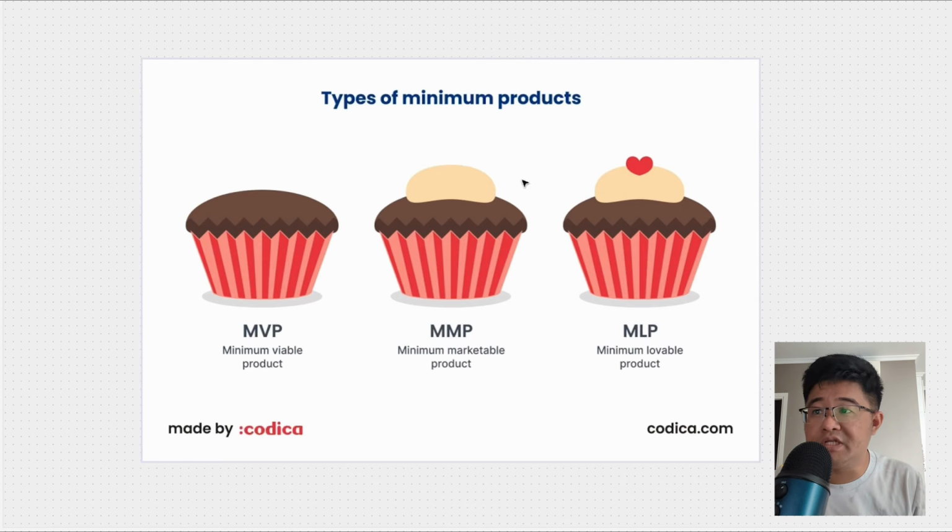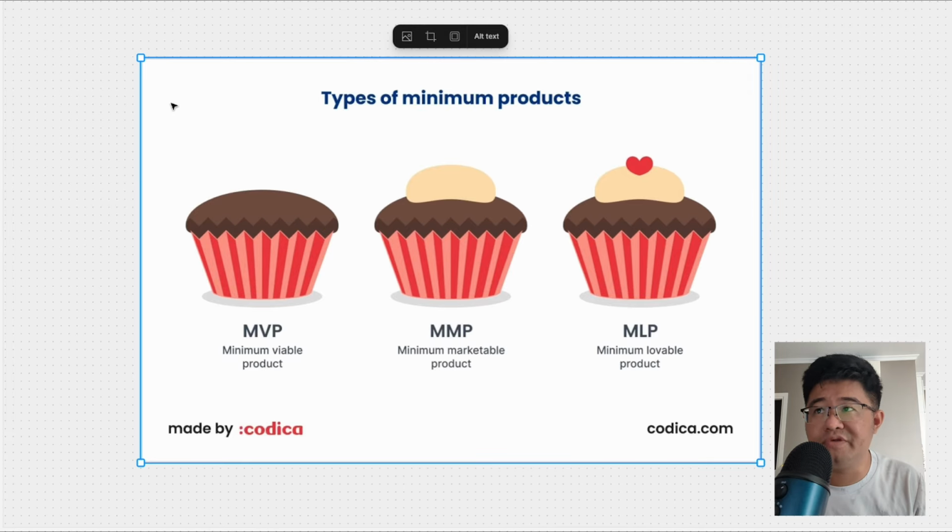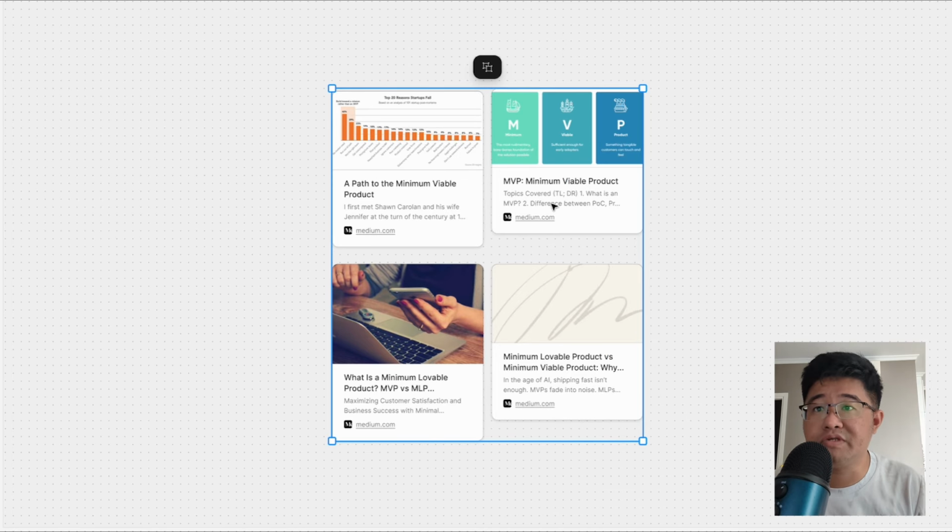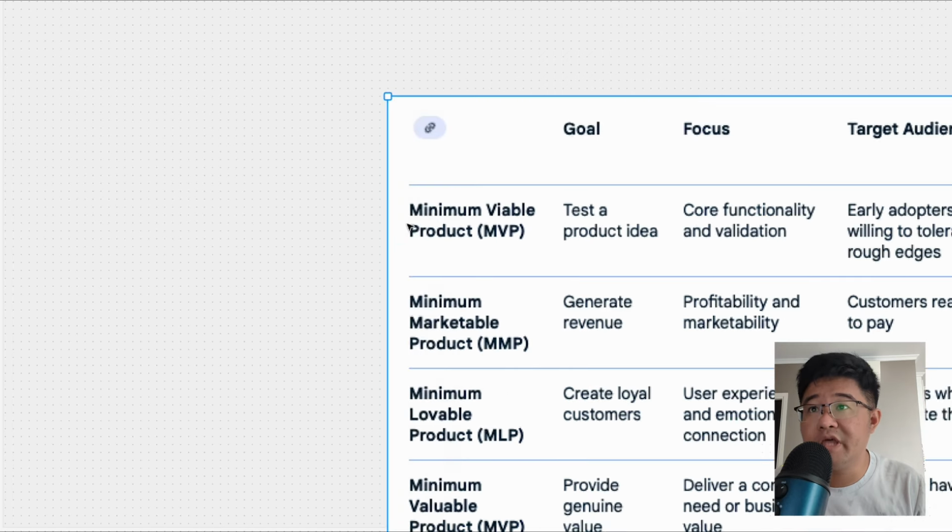Like I mentioned at the start, the term MVP is so common that people tend to change the middle word, V, to minimal marketable, minimal lovable. What is actually happening is this will just confuse us a little bit more. We can start to see a bunch of articles explaining why it's no longer MVP, why it has to be something else. But I think it's not that important.